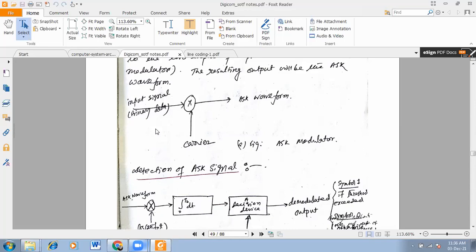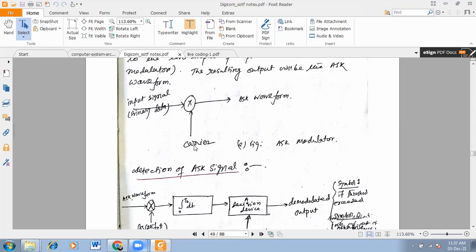So not only PSK, ASK or FSK, any sort of communication system needs two signals. One is your carrier and the other is your baseband signal. In a digital communication system, the baseband signal should be digitized and the carrier is itself analog. So here the input signal is binary data, that's 101010, or maybe any other form.